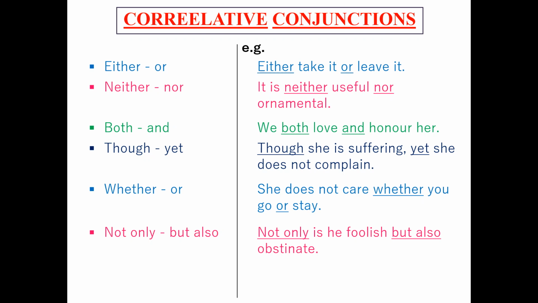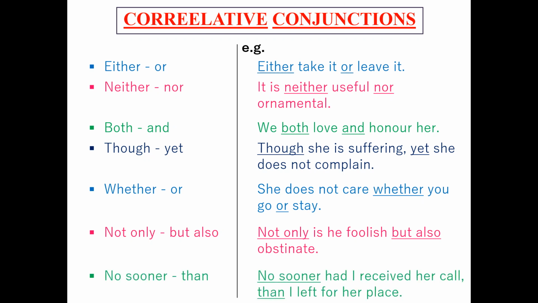She does not care whether you go or stay. Not only is he foolish, but also obstinate. So these are the correlative conjunctions which are used in the sentence in a pair and they are used together. No sooner than. No sooner had I received her call than I left for her place.